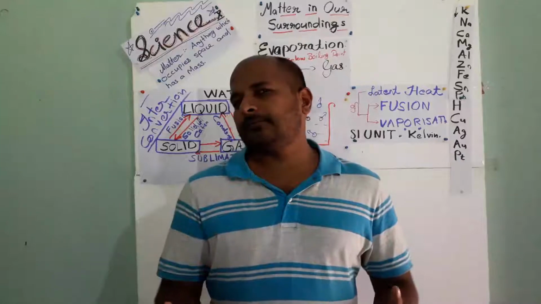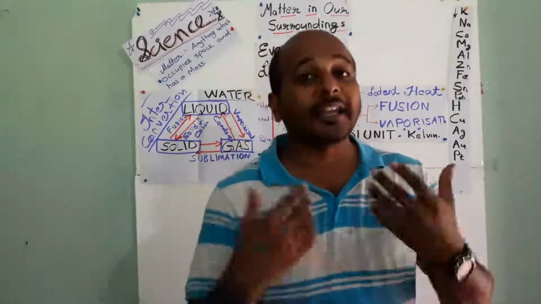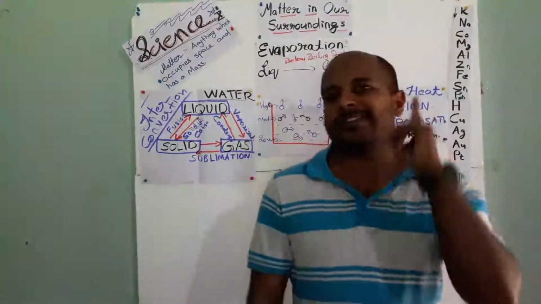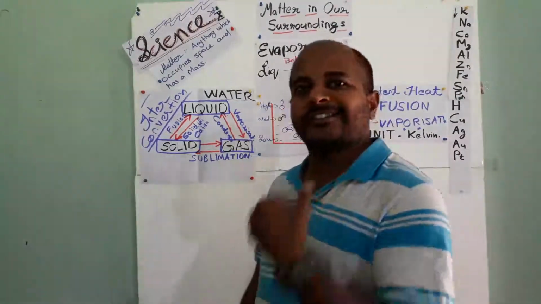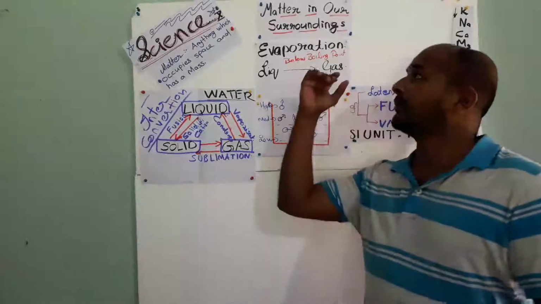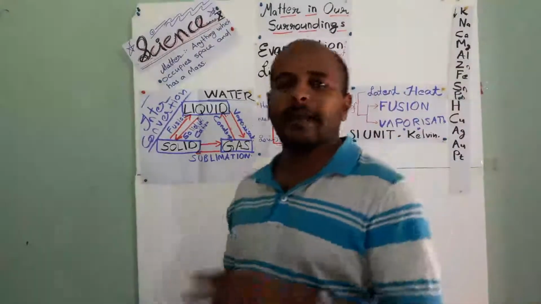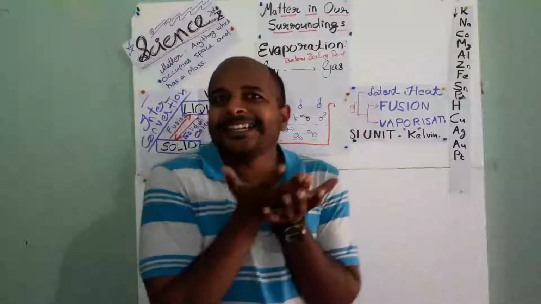Again, I came in front of you to discuss the last part of our first chapter of chemistry of 9th standard science, and of course, it is Matter in Our Surroundings. The matter which is existing in our surrounding.